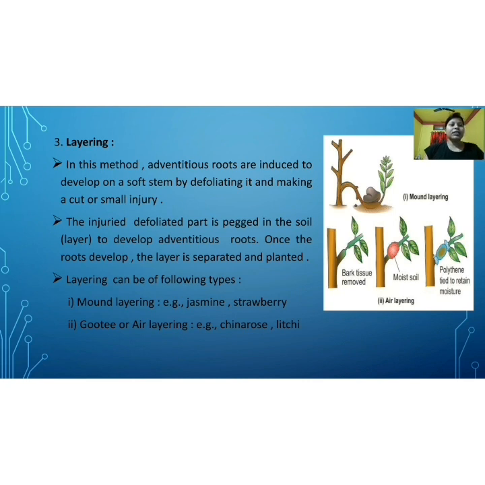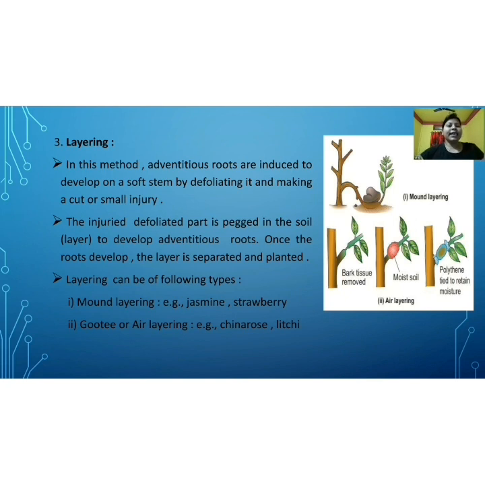Have you seen that one branch of the plant, for example jasmine, is slightly bent, and made to touch the ground? After it touches the ground, some adventitious roots will develop from there, and after the roots develop, some new leaves will come out. Then we may cut that part. By detaching that part we get a new plant. This method is known as mound layering.